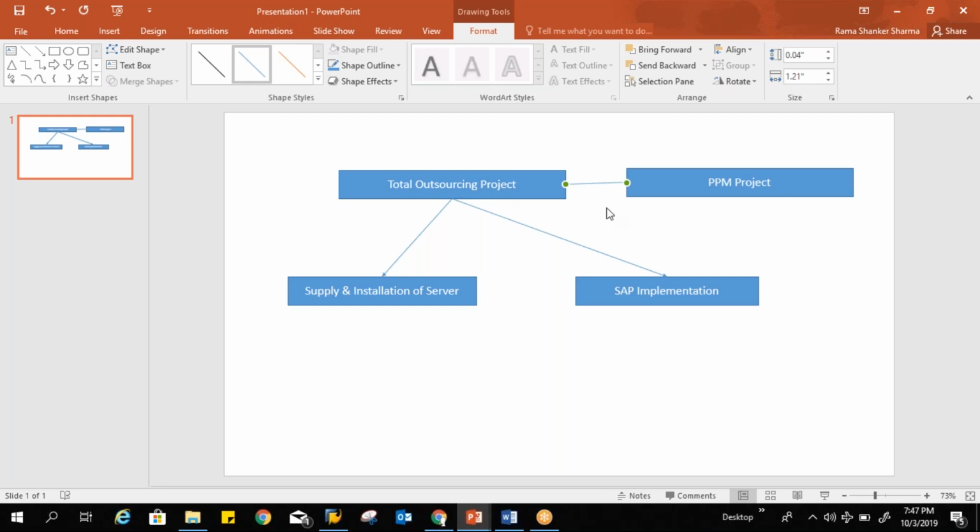SAP has given one standard profile, which we call the standard project type, and it automatically copies whatever parameters are given in that standard PPM project type profile. It will consider all these settings and replicate the project. So if you want to restrict some functionality, you need to go into that standard profile, and you can assign some role type or some task.